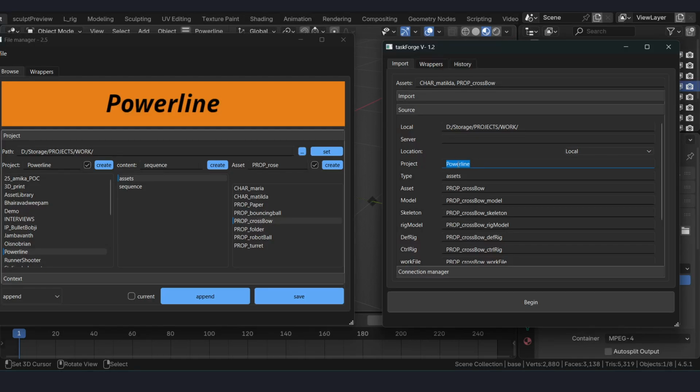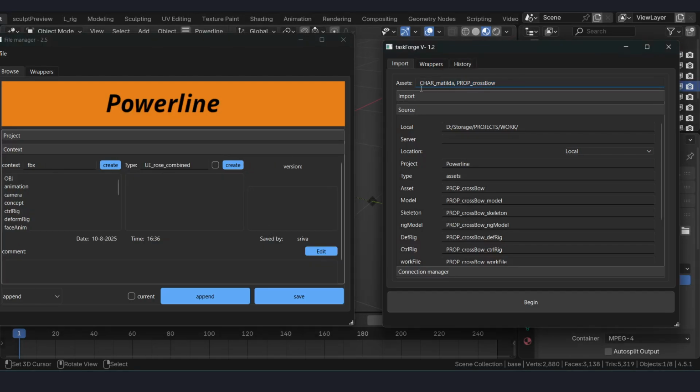From project Powerline, and asset type assets, we are going to this folder, and from here we are going to take 2 of the assets, which is Matilda and another one is crossbow.